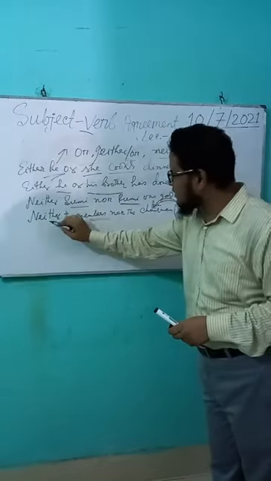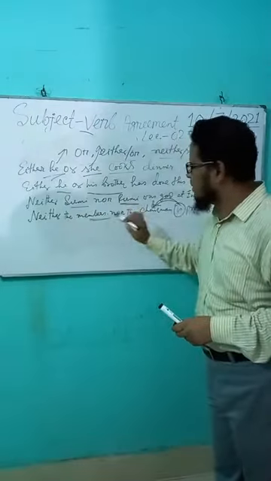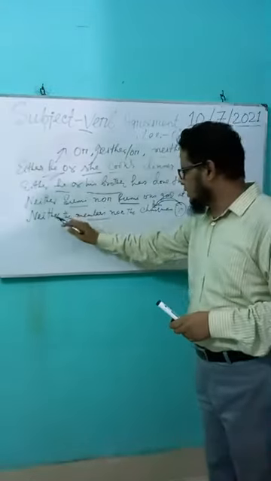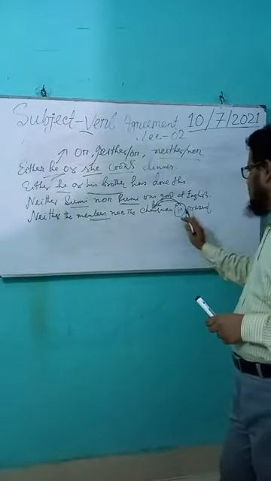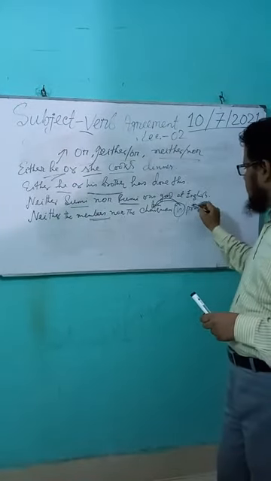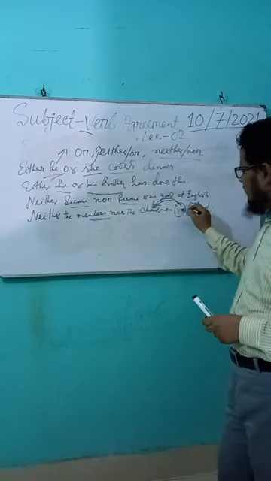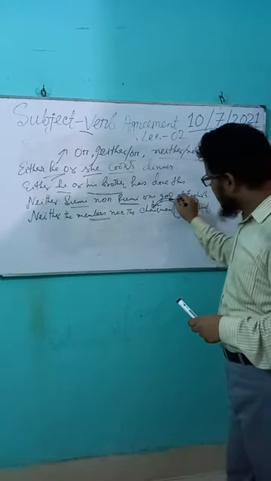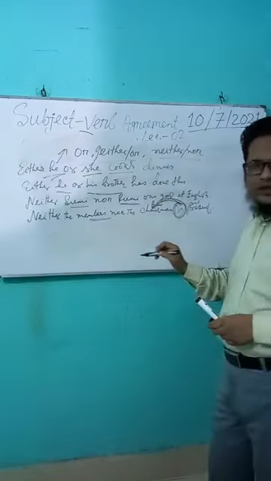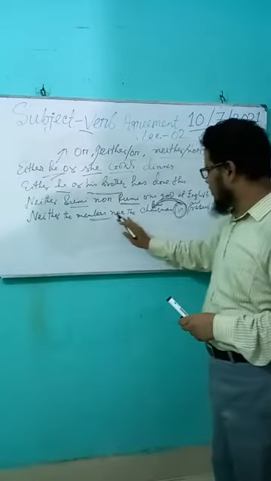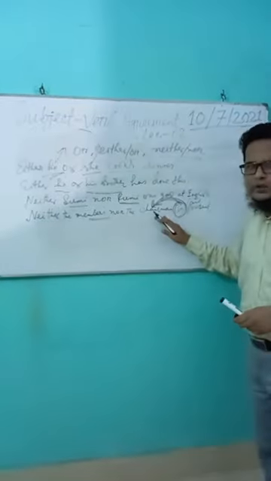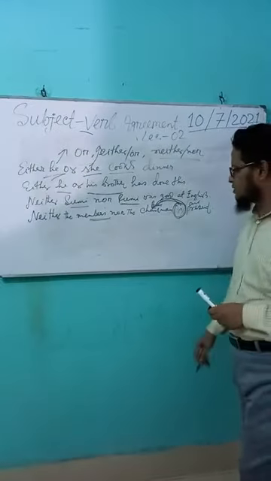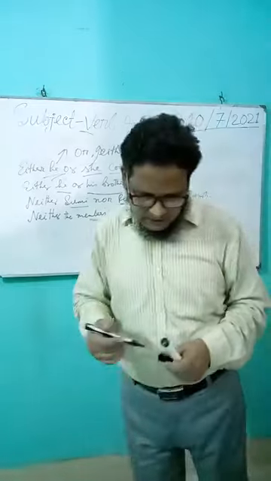Here you can see neither the members are plural, but verb doesn't agree with the first one. Neither the members nor the chairman is present. So which one will be correct, is or are? Here we have to know that verb must agree with the subject closest to it. So neither the members nor the chairman is singular, so it requires a singular verb, I mean is. Neither the members nor the chairman is present.